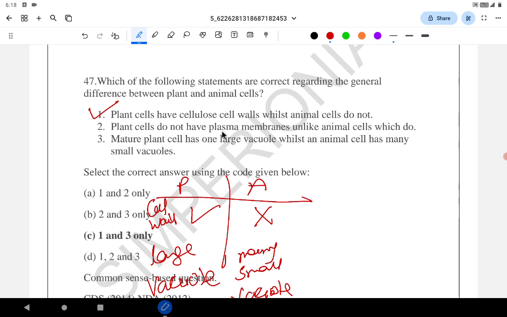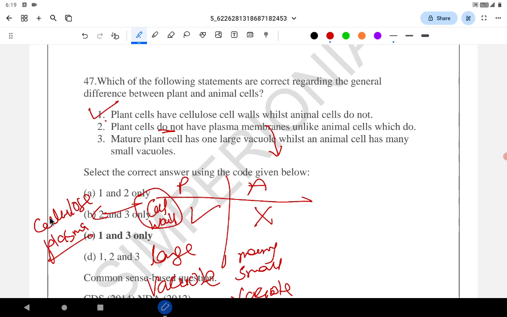The plant cells do not have the plasma membrane unlike animal cells do. See, the cell wall is usually made up of two things: one is the cellulose, another one is the plasma membrane. So animal cells do not have both. Whenever UPSC gives a statement like this, animal cell have this and plant cell do not have this, and you are not sure of that fact, please be wary. But it's a pure fact, basic awareness, and comes in the basic biology syllabus.